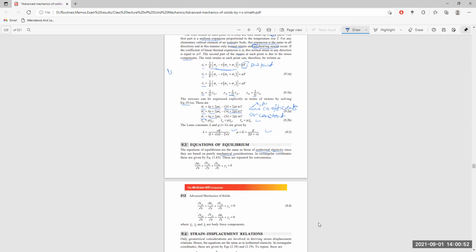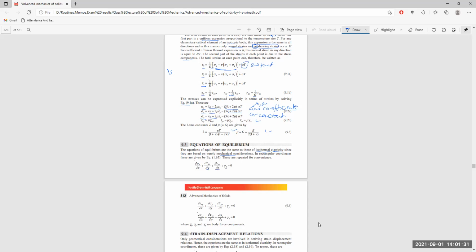In the rectangular coordinate system, these are given by this equation: delta sigma x by delta x, plus delta tau xy by delta y, plus delta tau xz by delta z, plus gamma x is equal to 0. Here delta sigma x by delta x is the rate of change of stress in the x direction, tau xy is the shear stress acting in the xy plane along the x axis, and we take its rate of change with y, and the same is the case with z.